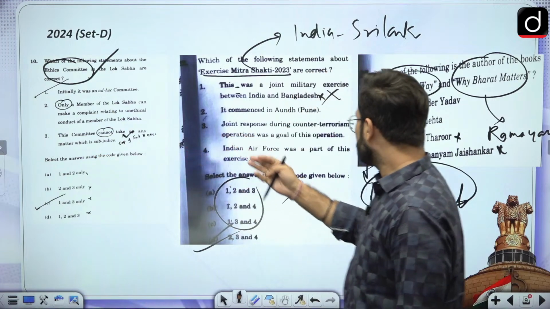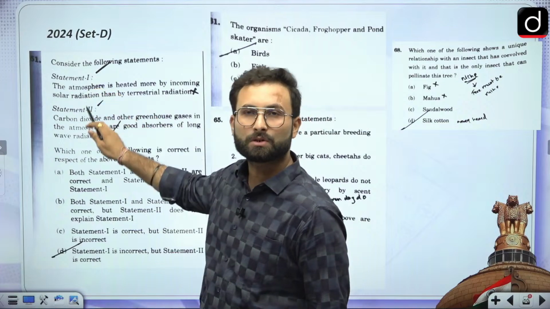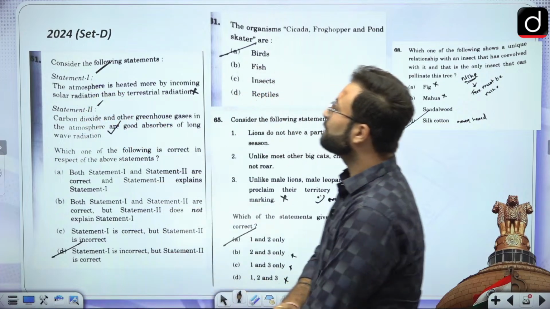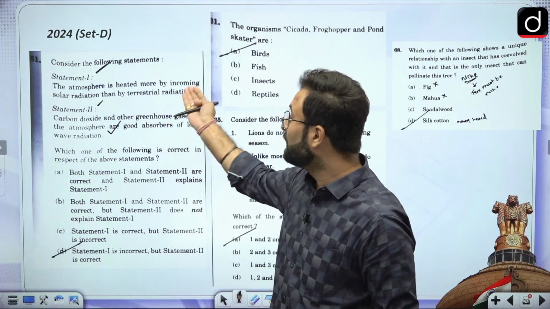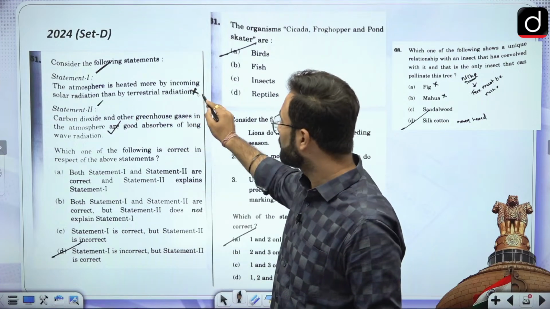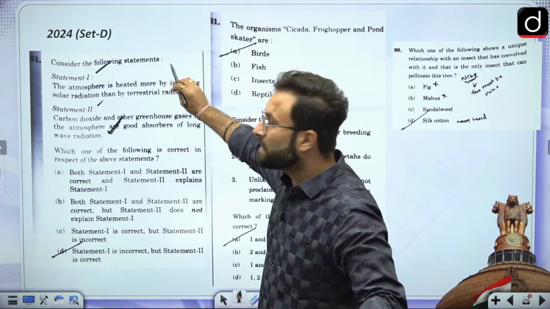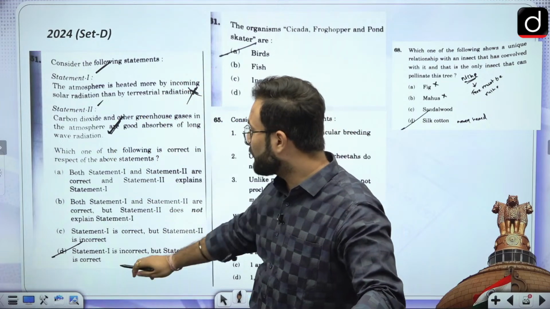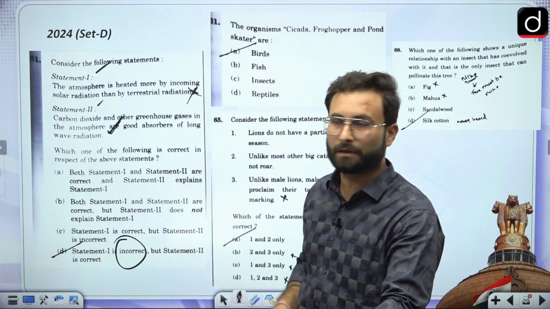Okay, then coming to this part, they have asked you statement-based questions. The atmosphere is heated more by incoming solar radiation than by the terrestrial radiations. Okay, so this is incorrect. Then the second one is correct. So if you have found out that one statement is incorrect, you can directly go for the answer over here, that D is incorrect and the second one is correct.